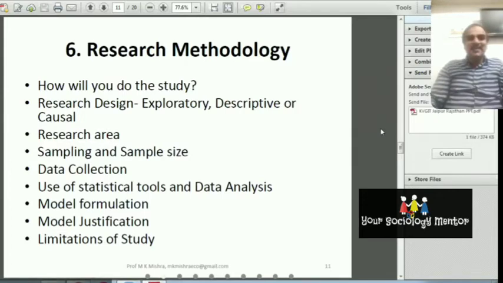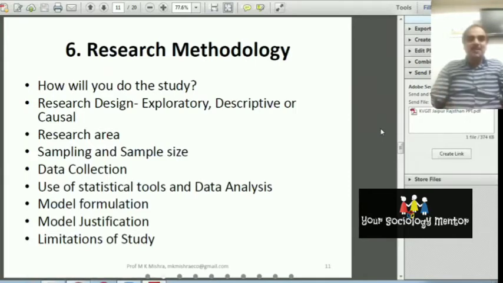format of the concerned body also, but generally we should discuss in the research methodology the description of the research area. What does research area mean? Population. Population means the area which is under investigation. So you have to discuss the research area.